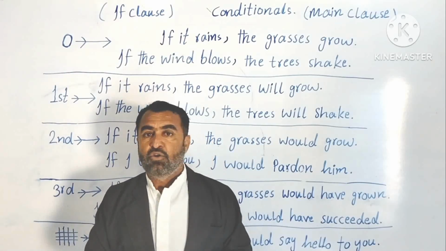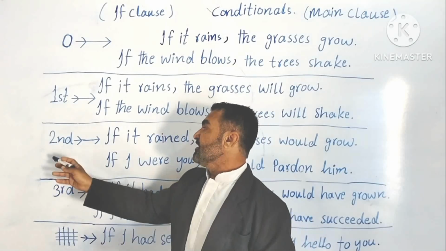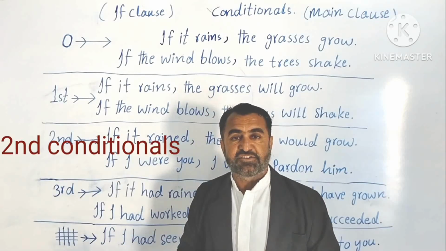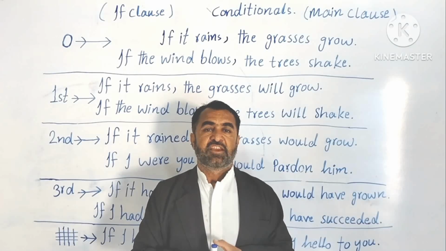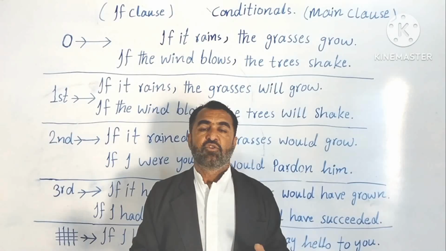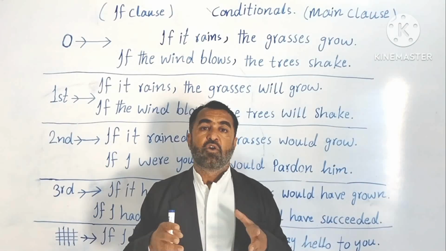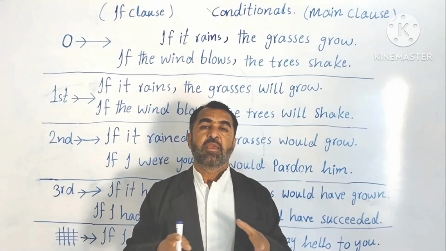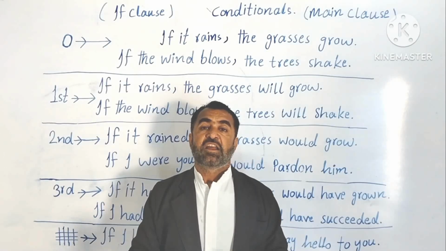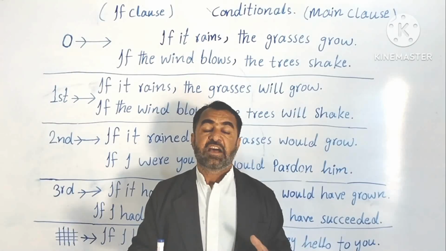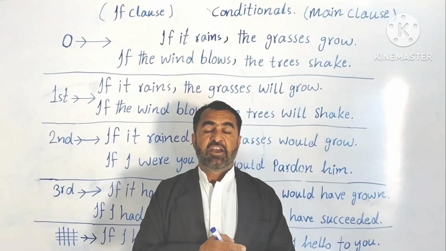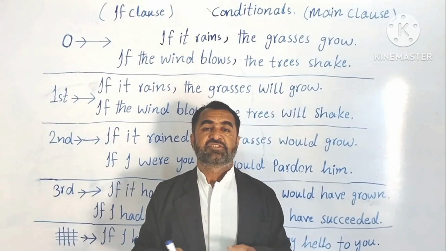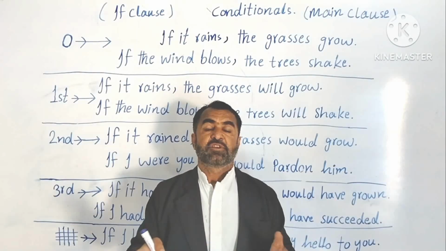Understood? Now look at the third part, that is second conditionals. We use second conditionals when we talk about things that have passed, or that are almost impossible. Almost impossible means things are out of control. Things are out of control means the chances that we wanted to have, but unfortunately we missed the chances to achieve something, to do something. Understood?